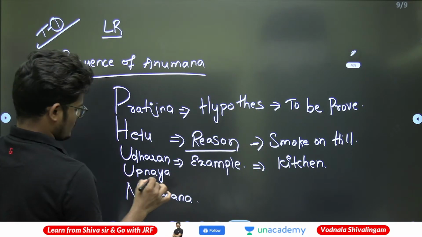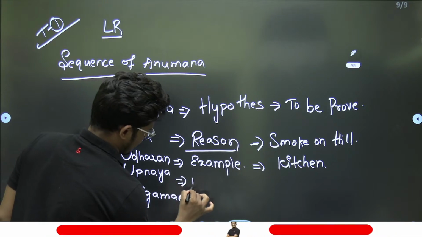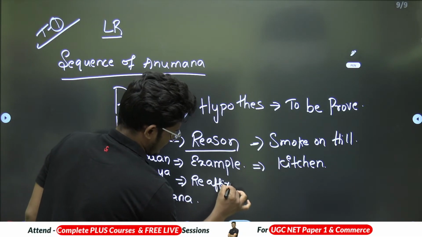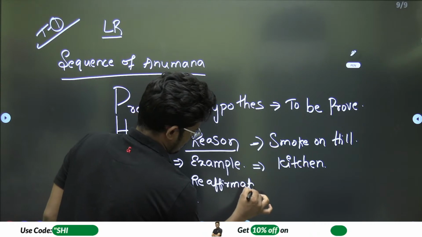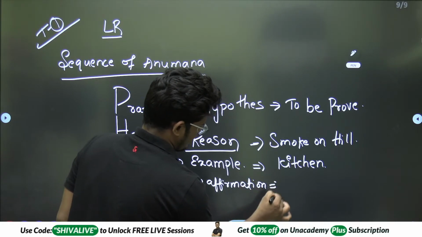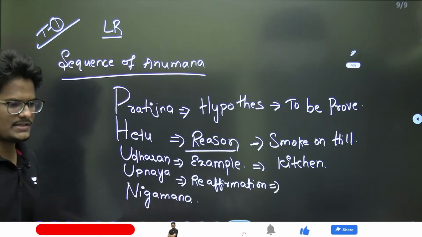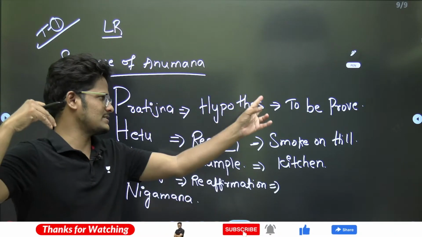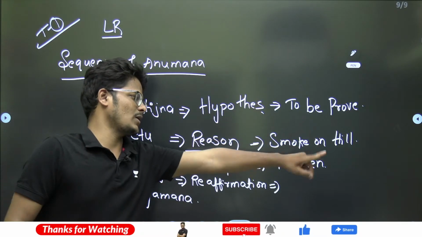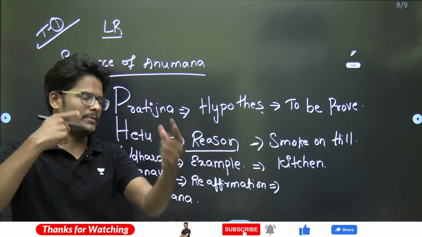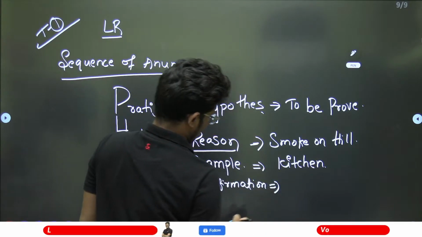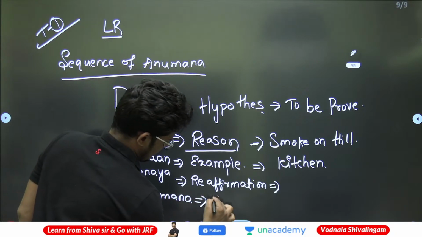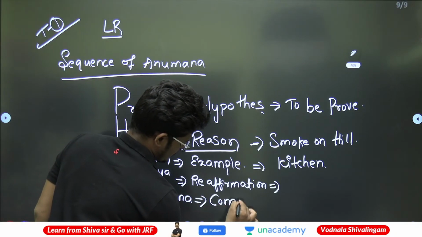Next, Upanaya is nothing but reaffirmation or a reconfirmation. Reaffirmation or reconfirmation is called an Upanaya. It means confirming the fact I already stated. After having a proper reason and example, I am confirming once again, reaffirming that there is a fire on the hill. Now finally the conclusion is a Nigamana.